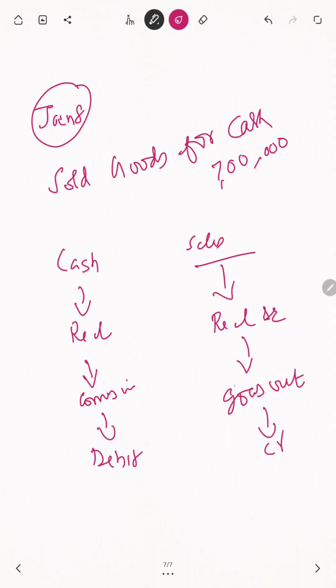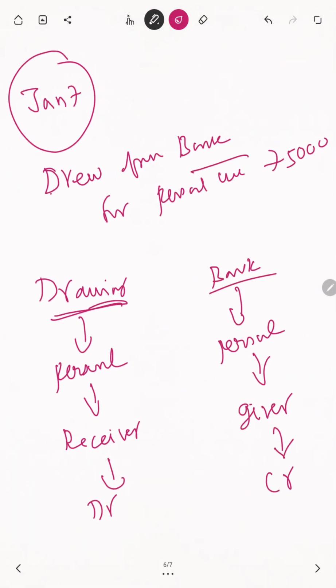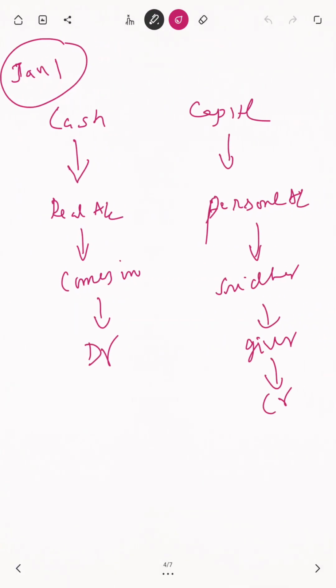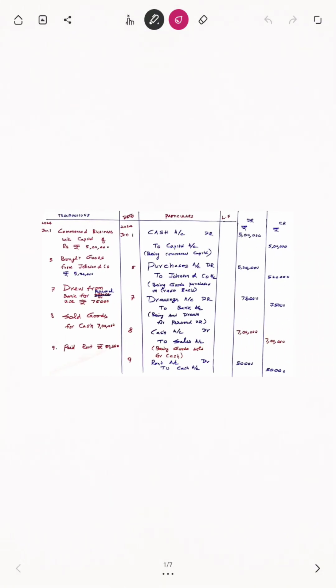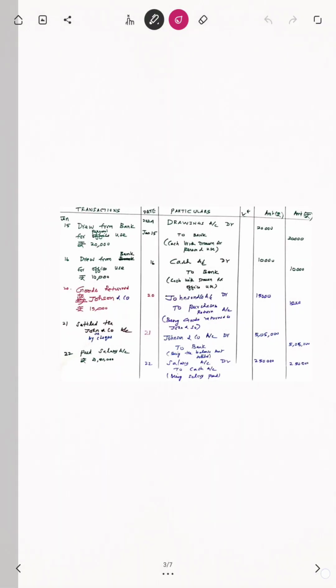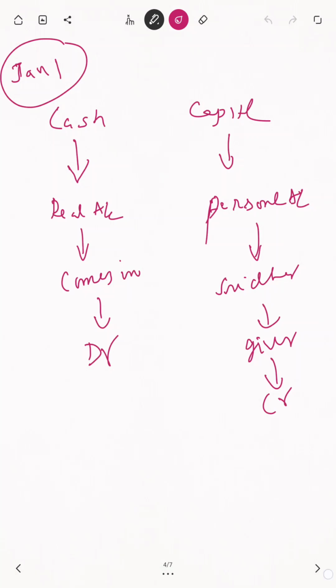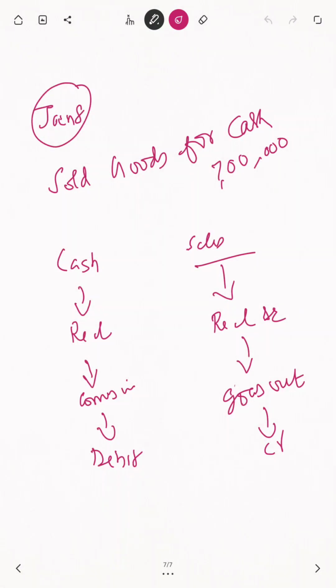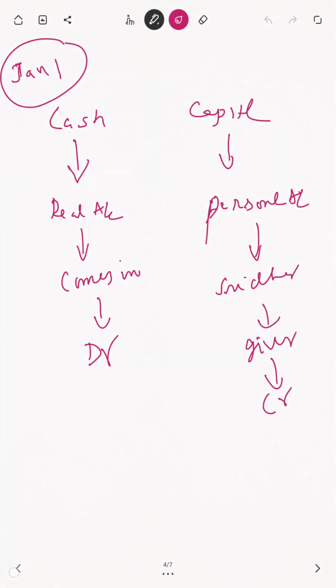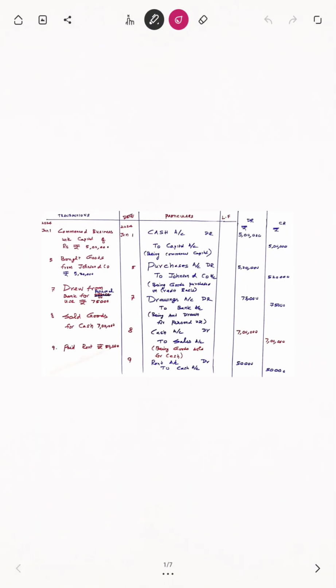Now see, one is debit, another one is credit. So you see the entry. Cash account, attached to sales. You see, it's correct. Cash is debited and sales is credited. Correct. So now that explanation is completely over. First one is over, bought goods is over, drew from bank is over, sold goods is over.